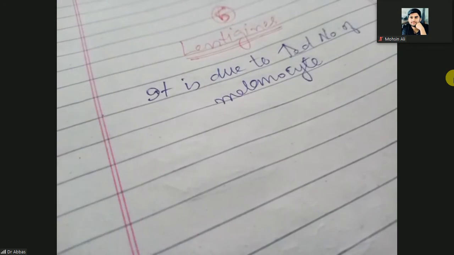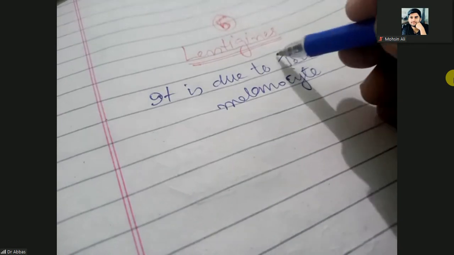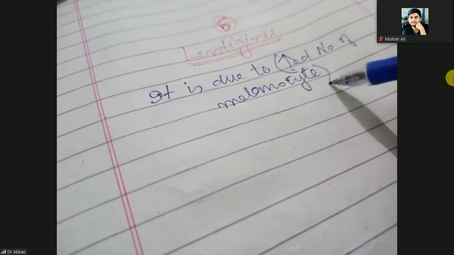We have discussed that the number of the melanocytes is fixed in each and every individual. Here we are discussing that it is due to an increased number of the melanocytes.